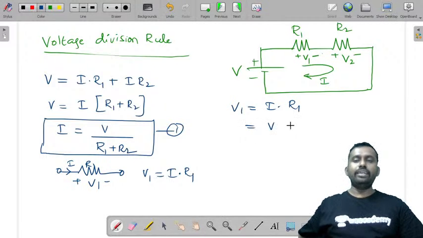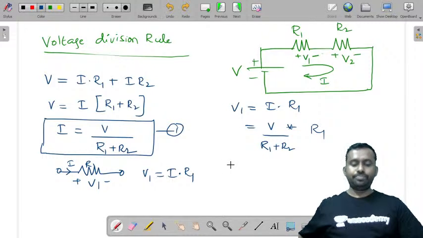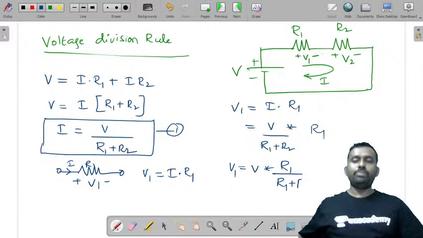What is I already? V by R1 plus R2. So V1 is equal to V by R1 plus R2, into R1. So V1 is equal to V into R1 by R1 plus R2.